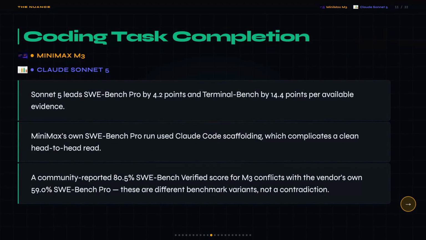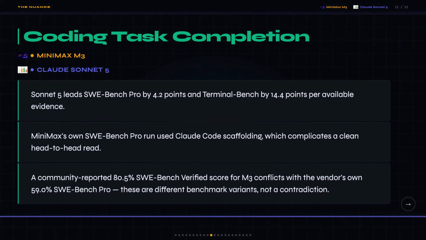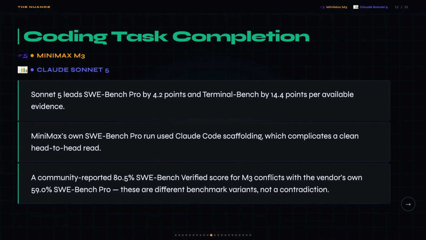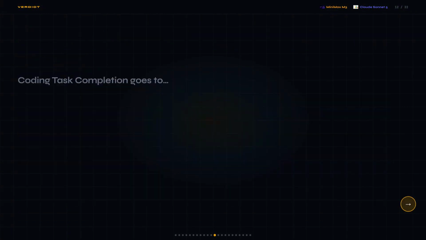MiniMax M3's own SWE-Bench Pro run used Claude Code as the scaffolding harness, so the coding agent wrapping M3 is literally Anthropic's tool, which makes a clean head-to-head read a little messy. And there's a community-reported 80.5% SWE-Bench Verified score for M3 that looks way better, but that's a different benchmark variant, not a contradiction of the 59.0% figure.